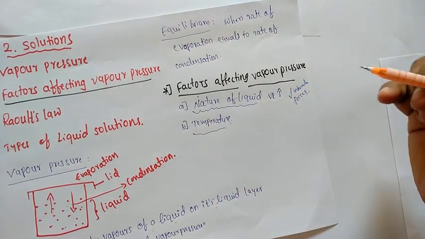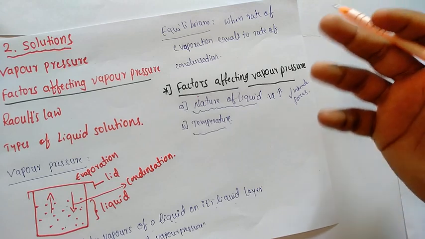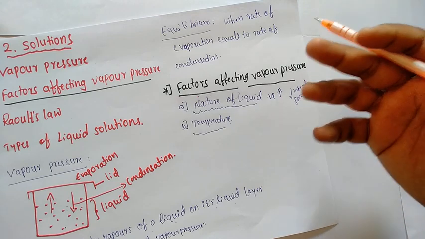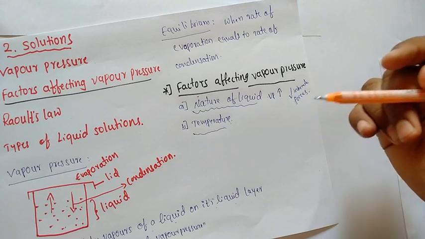As temperature increases, the kinetic energy of liquid molecules increases and intermolecular forces decrease, and hence vapor pressure increases.